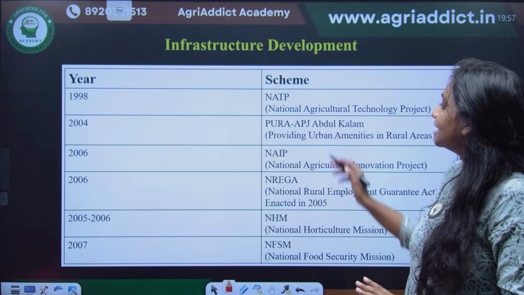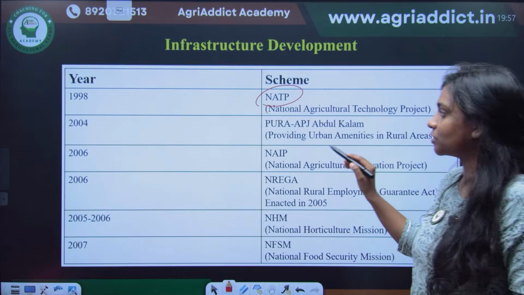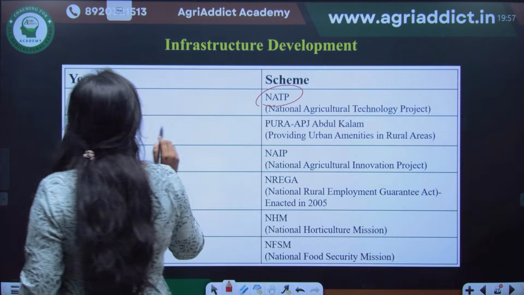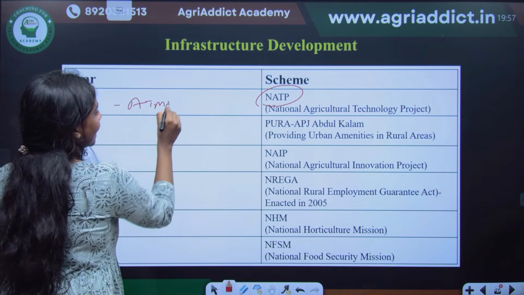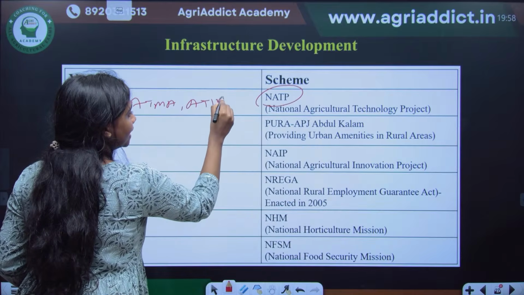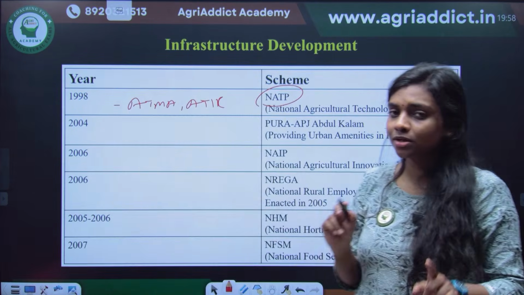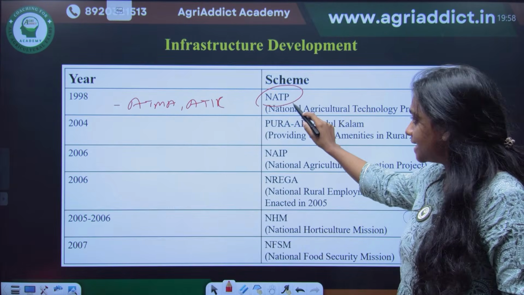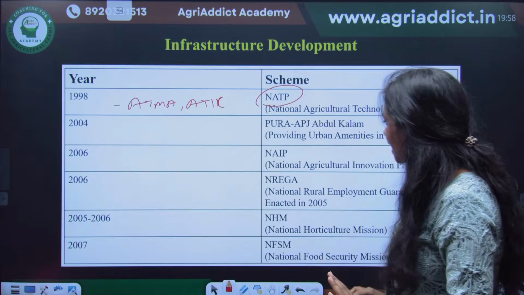Okay, and then we have NATP. NATP is important, the National Agricultural Technology Project. Under this NATP, both ATMA and ATIC came. So when you study the year of NATP, you are studying the years of ATMA and ATIC as well. Under the technology demonstration component of NATP, ATMA and ATIC came in 1998.